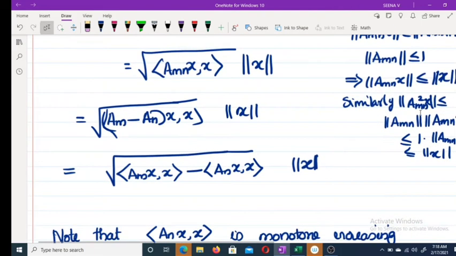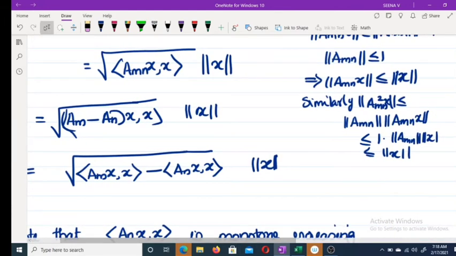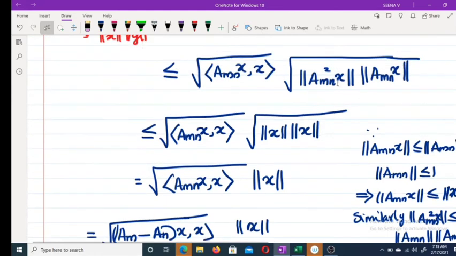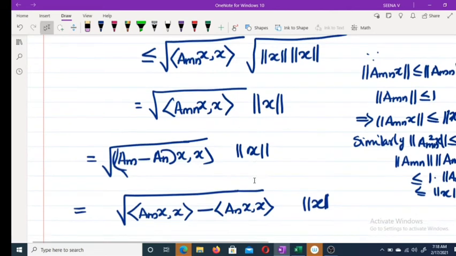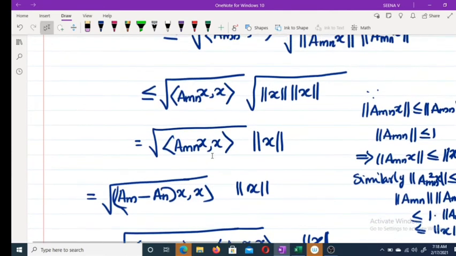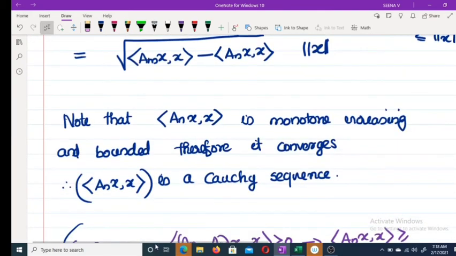Now what is norm of A_m^2 x? This is less than or equal to norm of A_m into norm of A_m x, and this is less than or equal to 1 into norm of A_m x, into norm of x. Each of these terms is less than or equal to 1, less than or equal to norm of x. Therefore, this is less than or equal to norm of x into norm of x, square root of norm of x. So thus we get, norm of A_m x